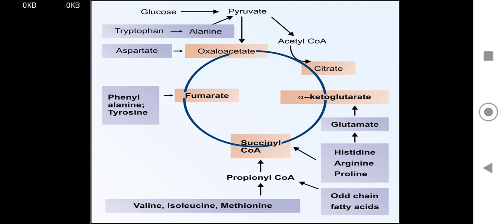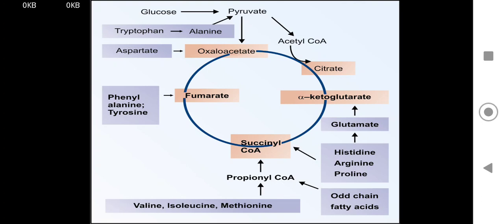Here the junction point is pyruvate. Glucose comes from pyruvate; tryptophan and alanine can also be utilized for formation of pyruvate. Aspartate can be converted to oxaloacetate with the enzyme SGOT. Pyruvate can be converted to acetyl-CoA with the enzyme pyruvate dehydrogenase. Alpha ketoglutarate comes from glutamic acid via the transamination reaction. Glutamate can also come from histidine, arginine, proline. Histidine, arginine, proline can also be metabolized to succinyl-CoA.